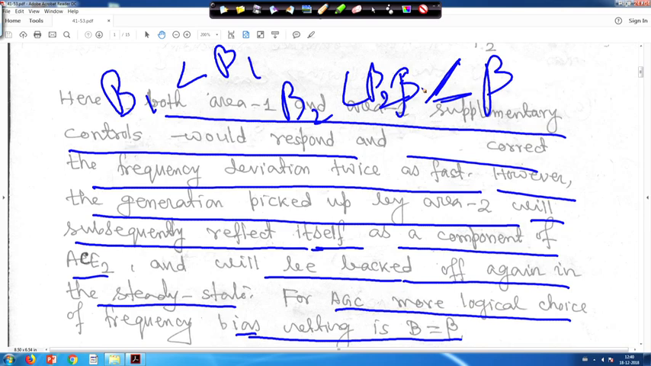So, next we will go to the integral controller of the two area system.